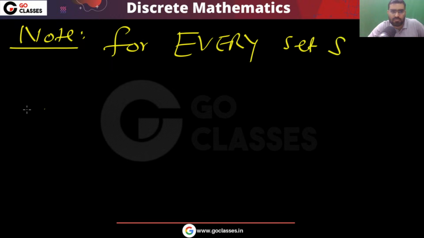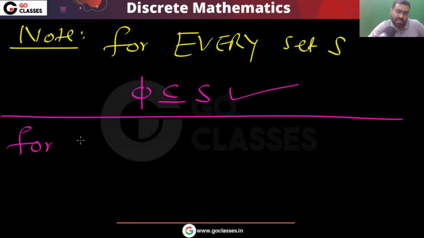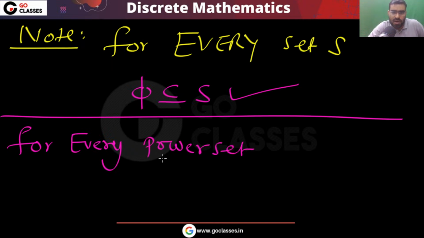You can notice for every set S, this phi will be subset of S. But for every power set P, this P is a power set, maybe of some set.